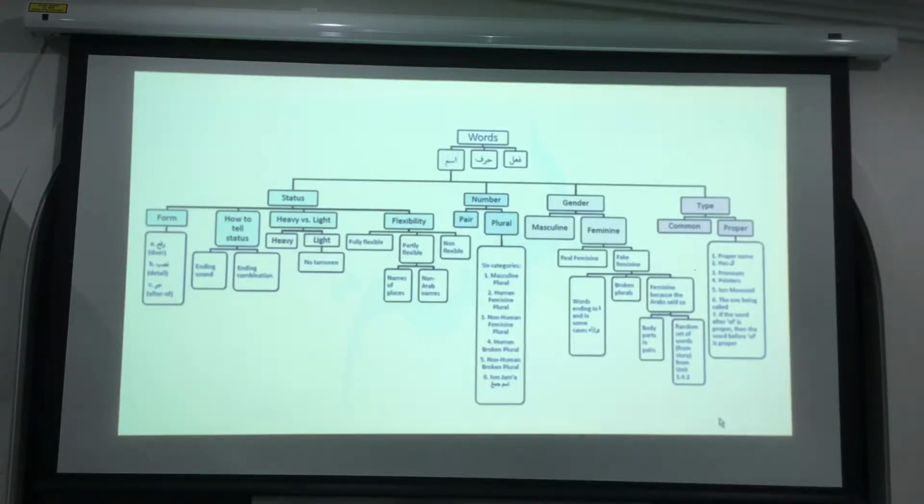If the word after the 'of', this is mudaf mudaf ilayh, if the word after the 'of' is proper, then the word before is proper. Okay. So if I say house of Abdullah, house by itself is not proper because it could be any house. But when it's a house of Abdullah, and Abdullah is proper because it's a proper name, the first category, the whole thing of the mudaf also becomes proper. So that house is a specific house that is Abdullah's.